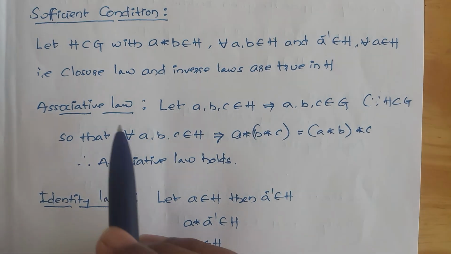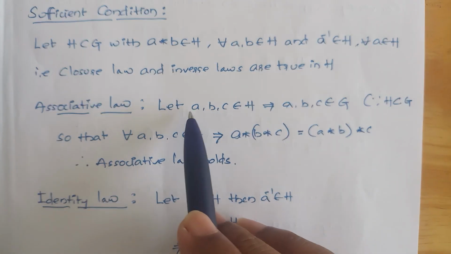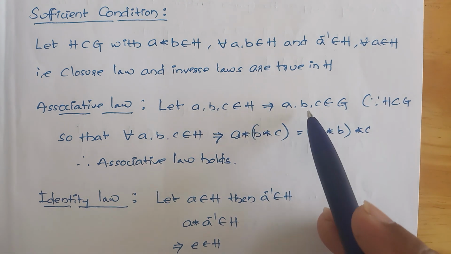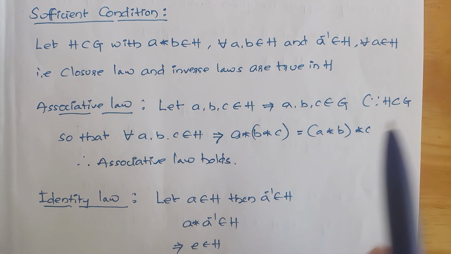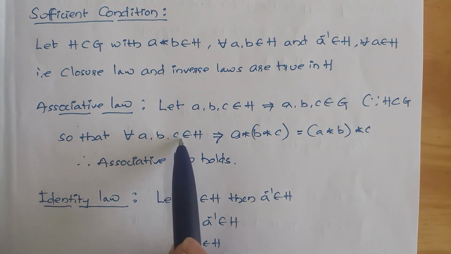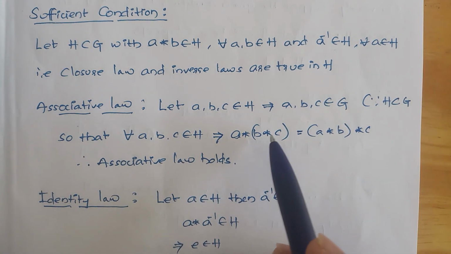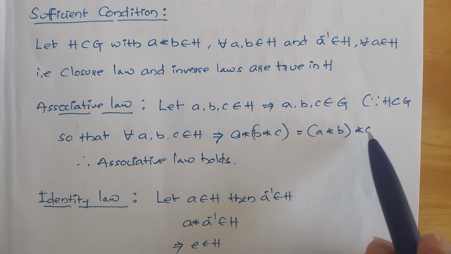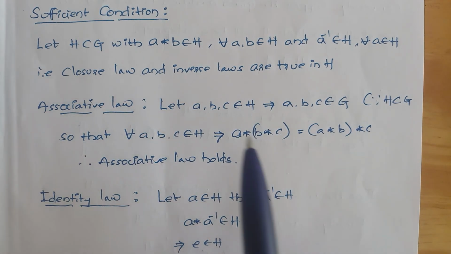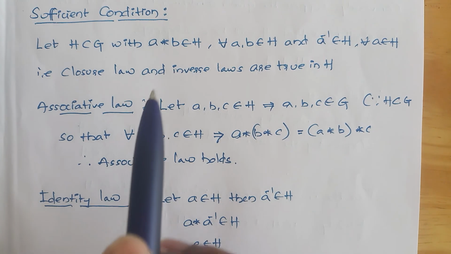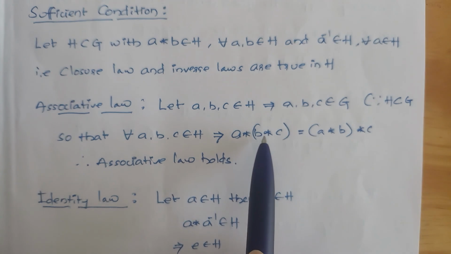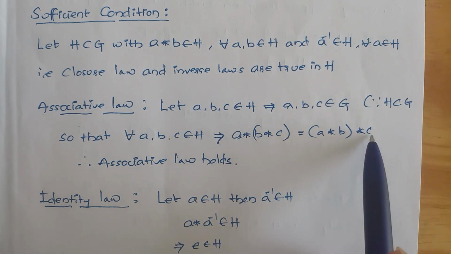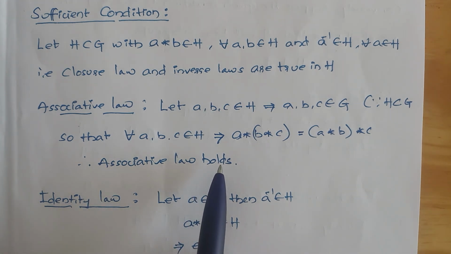So first, the associative law. Let a, b, c belong to H, that implies a, b, c belong to G because H is a subset of G. So for all a, b, c belonging to H, (a star b) star c is equal to a star (b star c), because for all a, b belonging to H, a star b belongs to H. Therefore the associative law holds good.